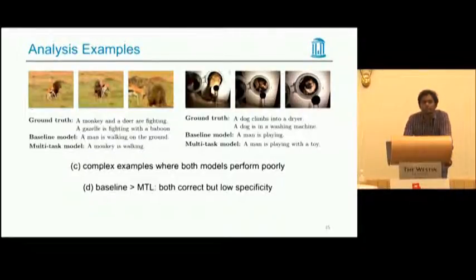There's a problem with video classification to begin with, so video captioning is even more difficult. I was wondering, how much are you limited by the power of the encoder? Since video classification is difficult, if there is an inherent limitation in the encoder to capture the features of the video... I just wanted to know your opinion about that. So what's your question? Sorry, I missed it. How much are you limited by the encoder?